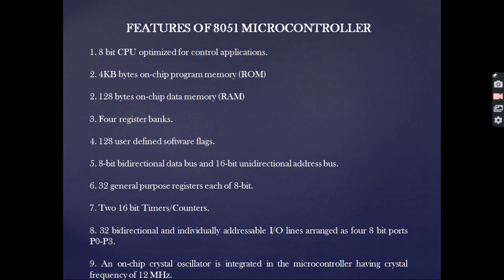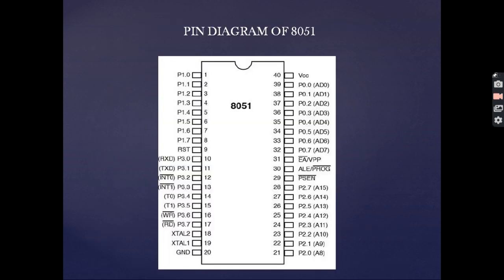128 bytes of on-chip data memory, that is RAM or rather random access memory, 4 register banks R0, R1, R2 and R3, 128 user-defined software flags, 8-bit bidirectional data bus and 16-bit unidirectional address bus, 32 general purpose registers, each of 8-bit, 2 16-bit timer counters, 32 bidirectional and individually addressable input-output lines which are arranged as 4 8-bit ports from P0 to P3. An on-chip crystal oscillator is integrated in the microcontroller having crystal frequency of 12 MHz.